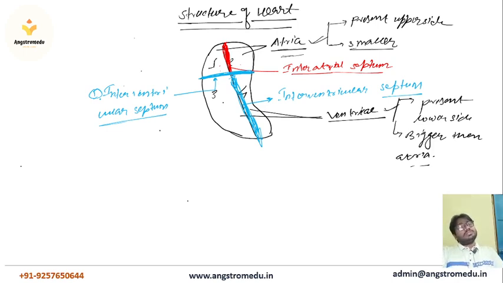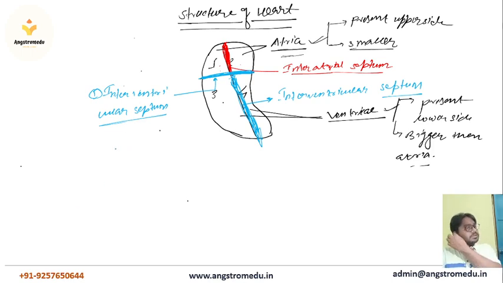According to the presence of the septum, its name is given. The interatrial septum is present in between the atria, the interventricular septum is present in between the ventricles, and the third septum is present in between the atria and ventricle, that's why its name is the atrioventricular septum. Okay, so it's all about the septum.